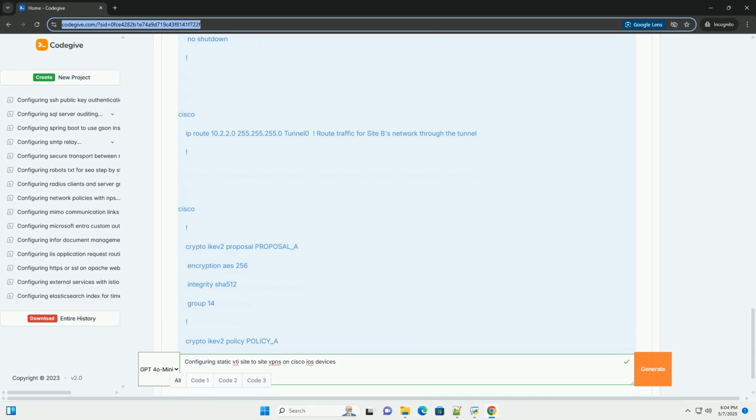This comprehensive guide should provide you with the knowledge and steps necessary to configure static VTI site-to-site VPNs on Cisco IOS devices. Remember to replace the placeholder values, pre-shared key, IP addresses, with your actual configuration parameters. Always test your configuration thoroughly before deploying it in a production environment. Remember to save your configuration using copy running-config startup-config. Good luck.